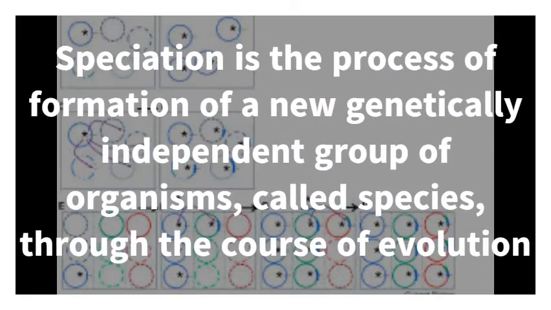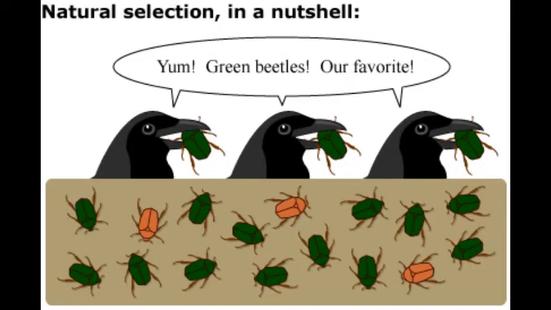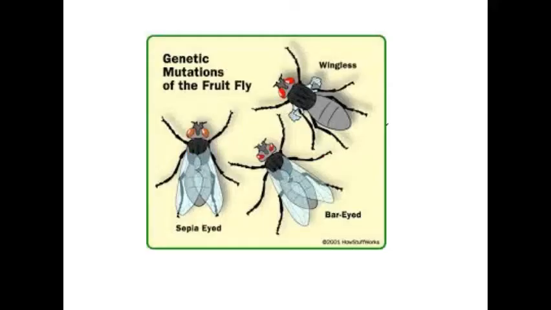Speciation is the process of formation of a new genetically independent group of organisms, called species, through the course of evolution. Natural selection is a process in which heritable variations enabling better survival are enabled to reproduce and leave a greater number of progeny.